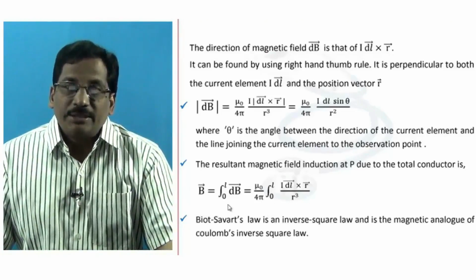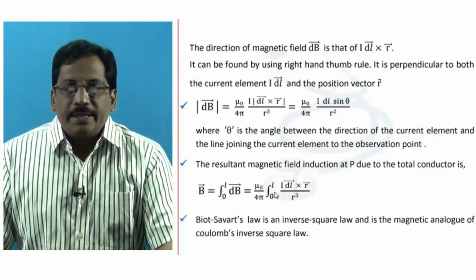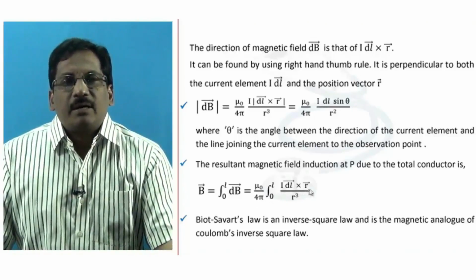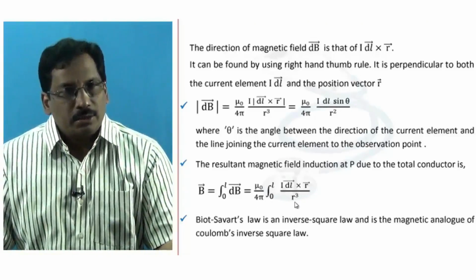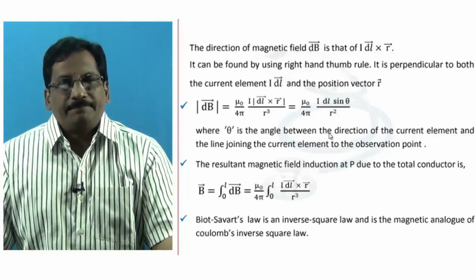Here 0 to L, general rule: integral of dB bar under the limits 0 to L is equal to mu naught by 4 pi integral of I dl bar cross r bar by r cube under limits 0 to L. Here by taking the scalar, then also we can apply the same limits.